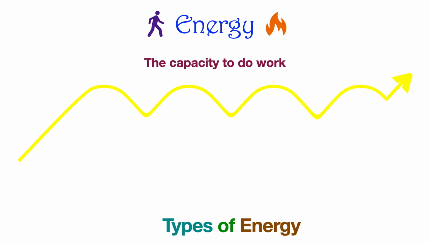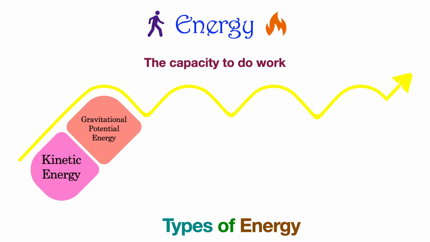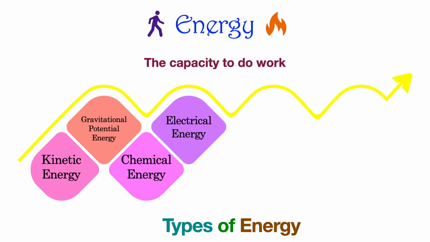There are several kinds of energies, like kinetic energy, which is the energy of a moving object. Gravitational potential energy is the energy of an object raised up against the force of gravity. Chemical energy is the energy stored in a chemical substance and which can be released in a chemical reaction. Electrical energy is the energy transferred by an electric current.